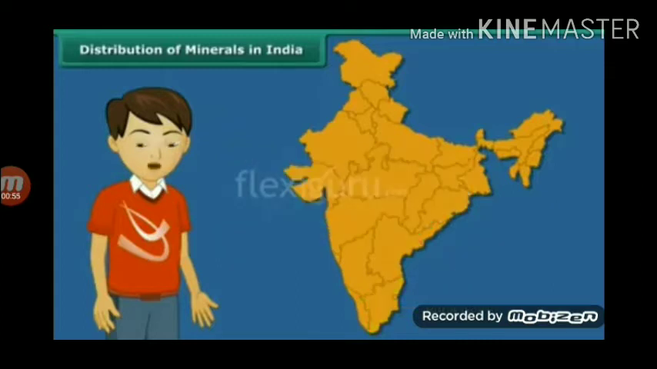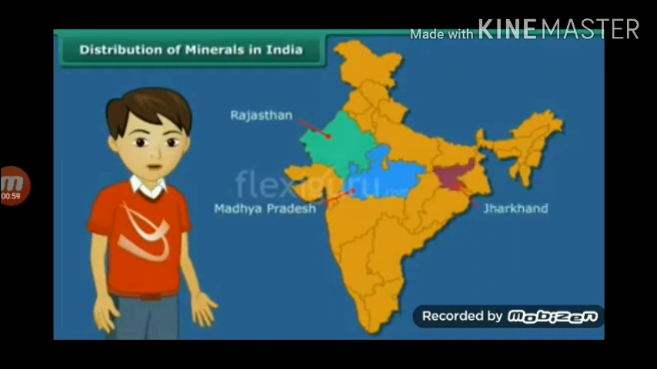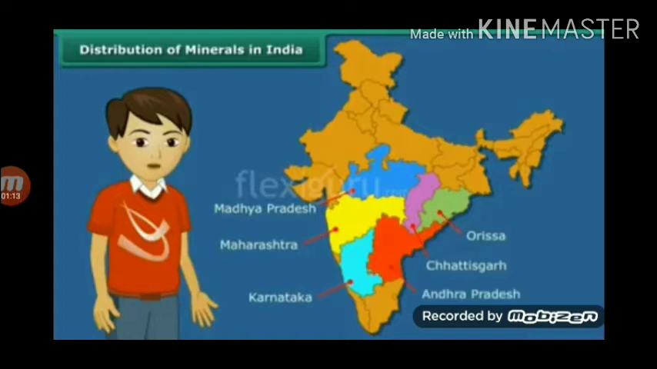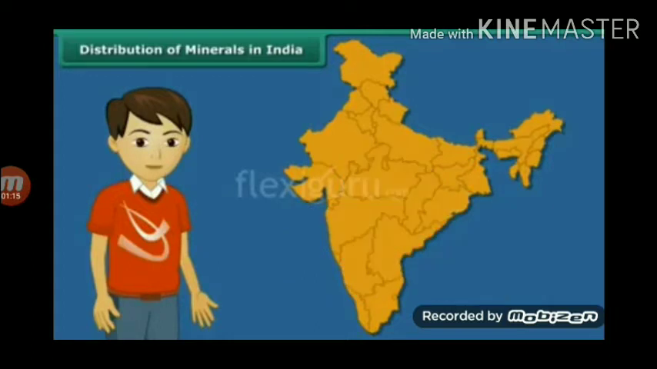Copper is mainly produced in Rajasthan, Madhya Pradesh, Jharkhand, Karnataka, and Andhra Pradesh. Manganese is mainly found in Maharashtra, Madhya Pradesh, Chhattisgarh, Orissa, Karnataka, and Andhra Pradesh. Kolar in Karnataka has deposits of gold in India.